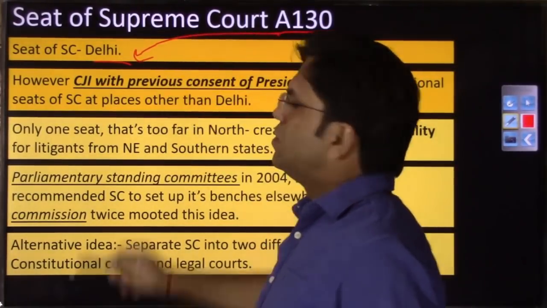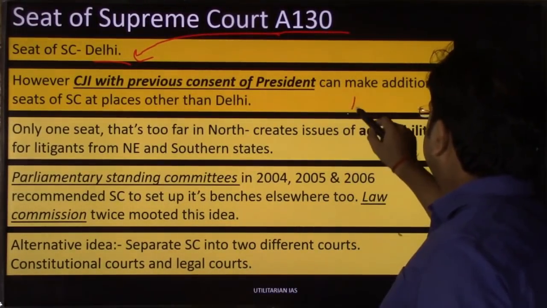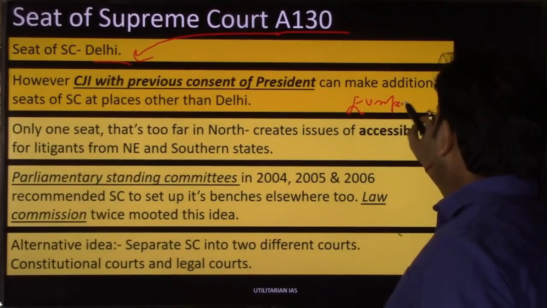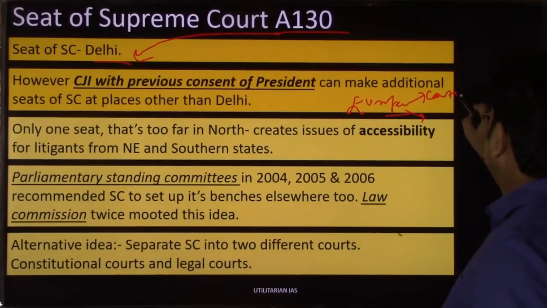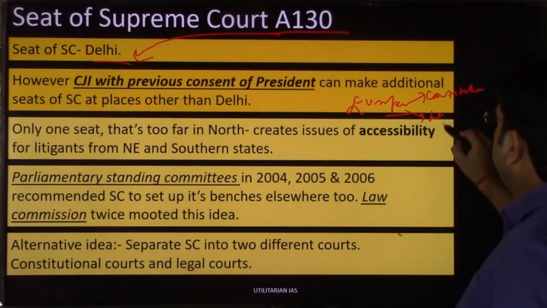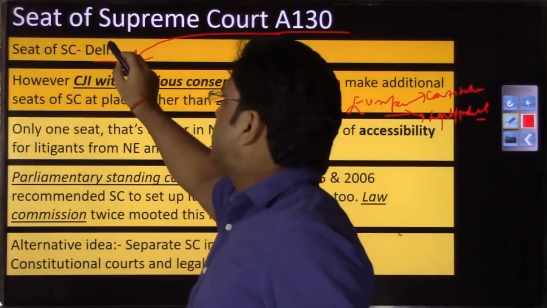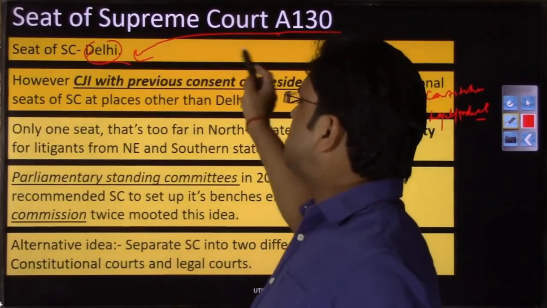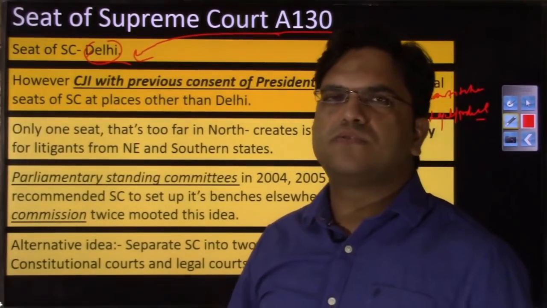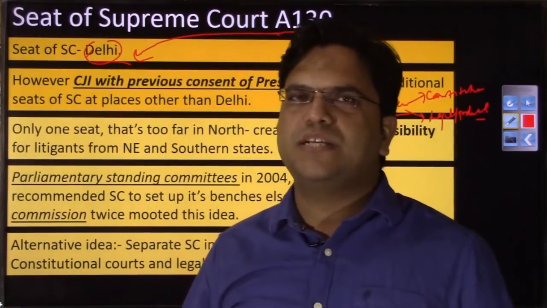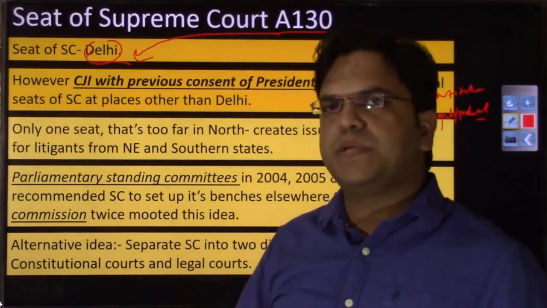in the constitution. So we do have only one seat of the Supreme Court, although in European nations, if you would have noticed, or if you know, right, they do have different benches of the Supreme Court. One is maybe called to handle constitutional cases, and another is for legal and judicial cases, right? So we do have only one seat of the Supreme Court that is located in Delhi only, that has been mentioned in the constitution. But the same constitution also empowers the Chief Justice of India, with the previous consent of the President, to establish any other seat of the Supreme Court at other places as well, right?